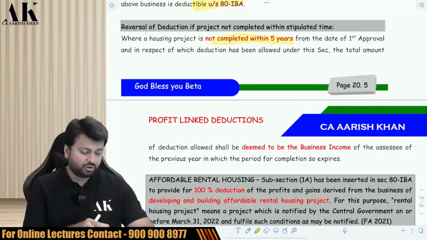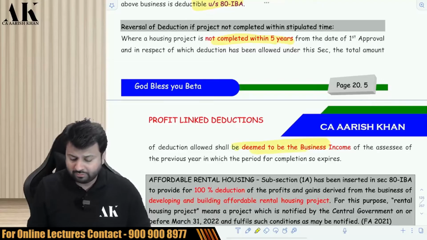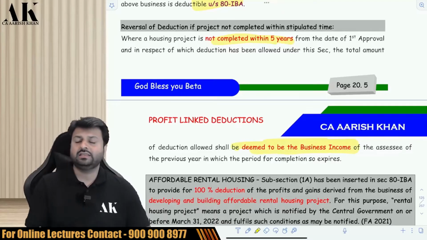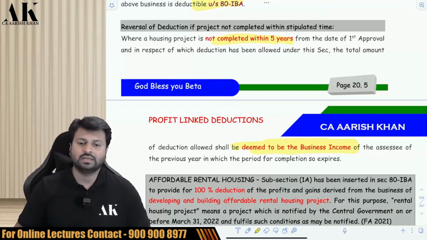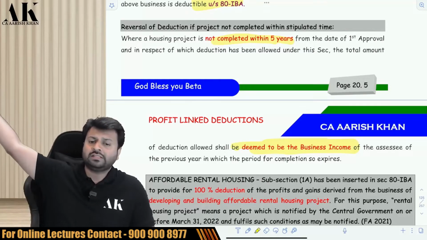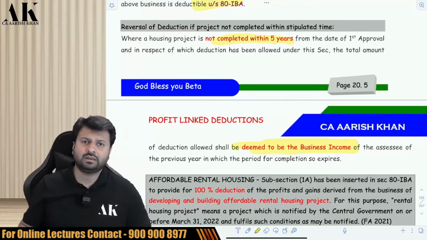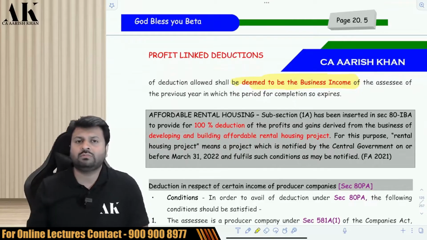5 years. If you do not complete the project within 5 years, whatever deduction you have claimed earlier will be deemed to be business income of the assessee in the year in which the period for completion expires. So if you don't complete within 5 years, in the 5th year, all the deductions which you have taken in the first, second, third, fourth year will become deemed income of the 5th year. Check it please. Now, apart from this, the government has also introduced one more point, but they have not put